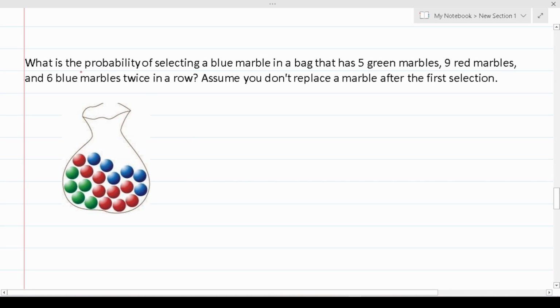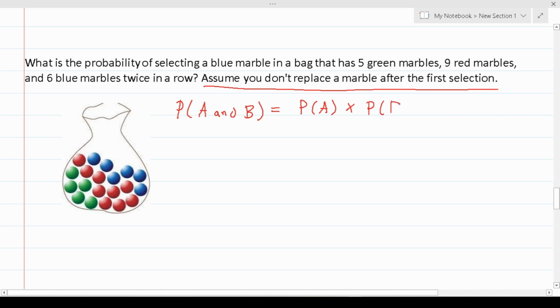So this example says, what is the probability of selecting a blue marble in a bag that has 5 green marbles, 9 red marbles, and 6 blue marbles twice in a row? Assume you don't replace a marble after the first selection. So this should tell you that our first selection is going to affect the odds of our second occurrence. So again, we're still dealing with the probability of A and B equals the probability of A times the probability of B.